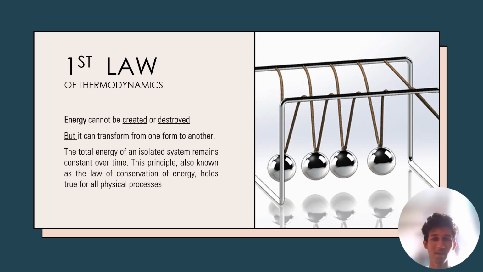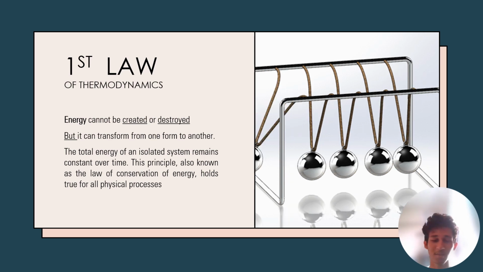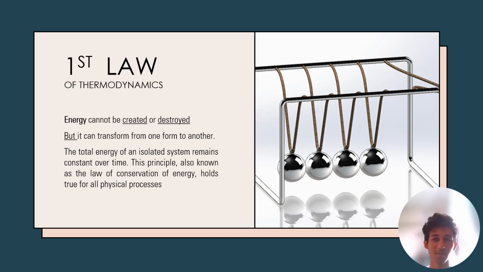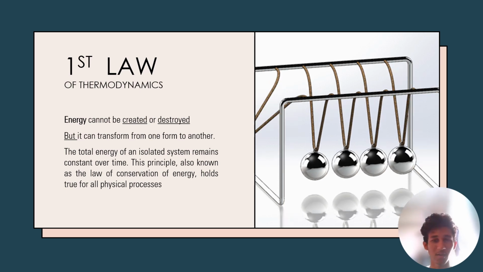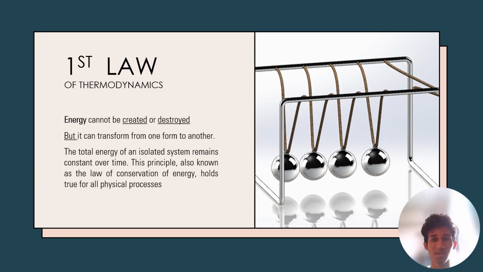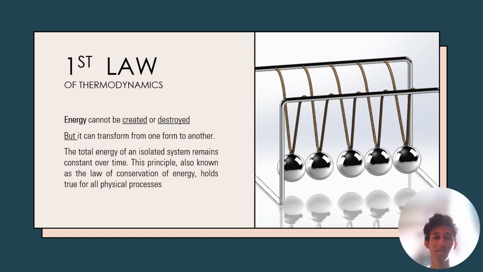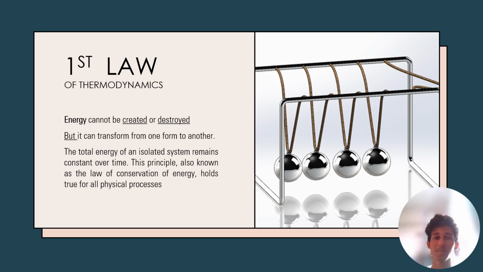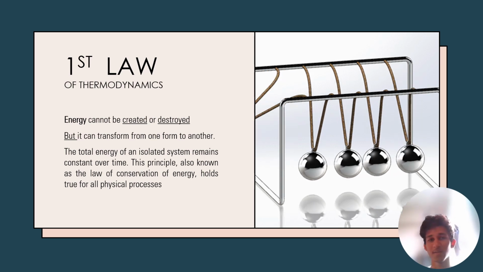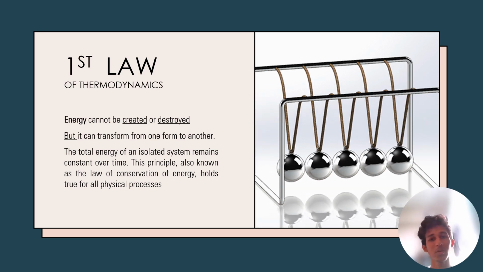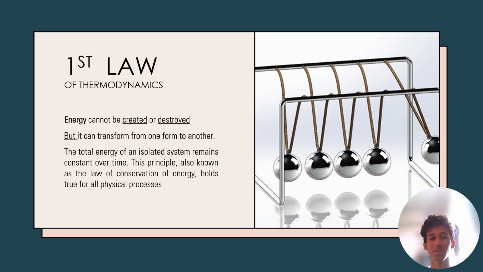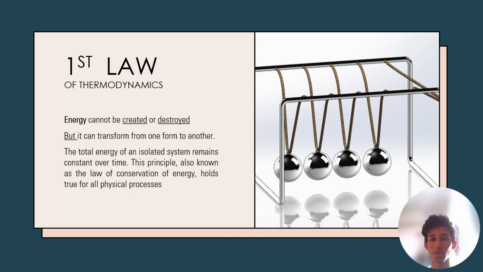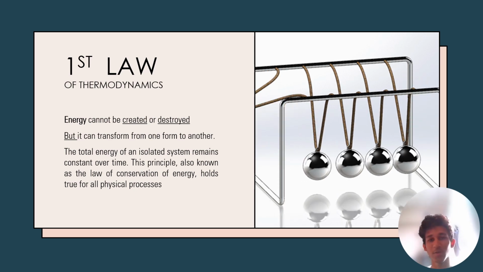As you can see in the image on the right part of the slide, it is an example by Newton called Newton's cradle. Once the balls are given energy, they will keep bouncing off each other. Why? Because the energy in the system remains constant, meaning that it does not decrease nor increase. But in real life, of course, there's air resistance, which will make the system slow down because the energy is used to resist the air. The balls will keep moving until all the energy is used up.